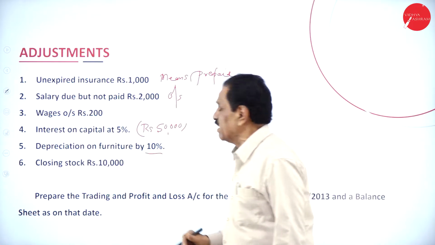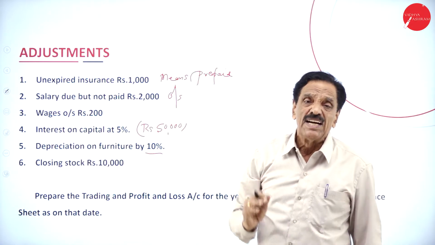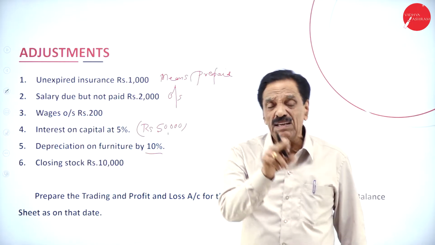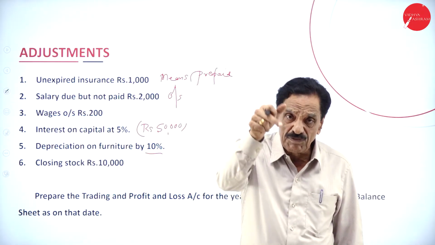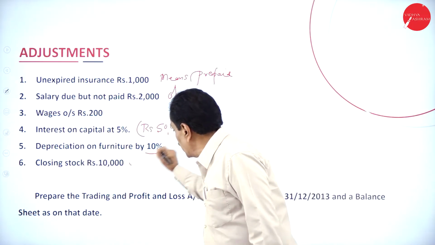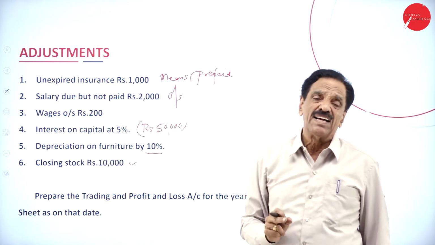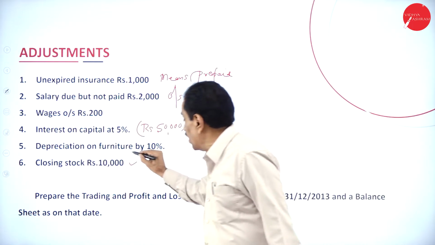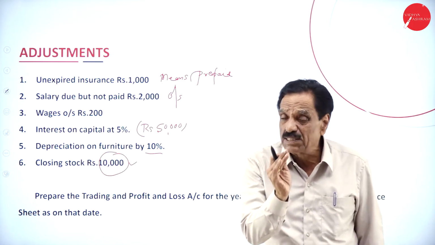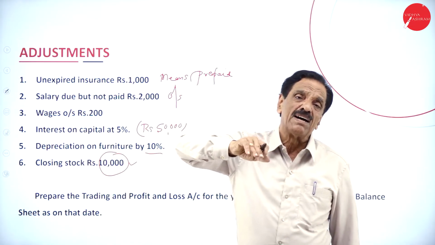Depreciation on furniture. The value of the furniture has come down by how much percentage? 10%. So where will it come? Profit and loss account, debit side. While you are doing the balance sheet, out of the furniture, 10% should be deducted. Then closing stock 10,000. So 10,000 will come in trading account, credit side, and asset side as unsold stock. All adjustments should come twice. Trading account, credit side, asset side of the balance sheet.